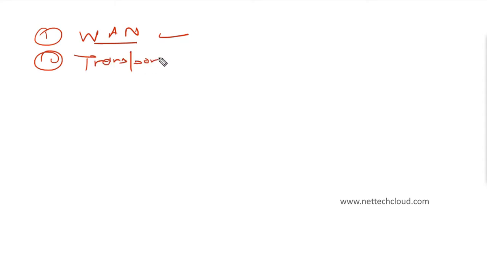Up to this point, what we understood is that SD-WAN is a software-defined approach to managing the wide area network. They centralize management and configuration, transport independence, right?